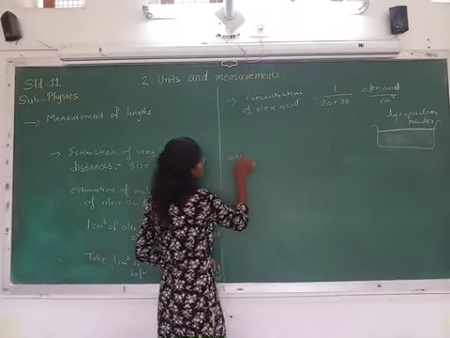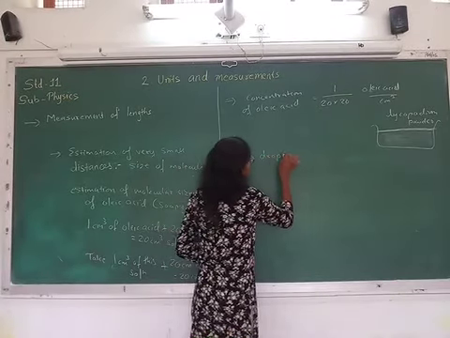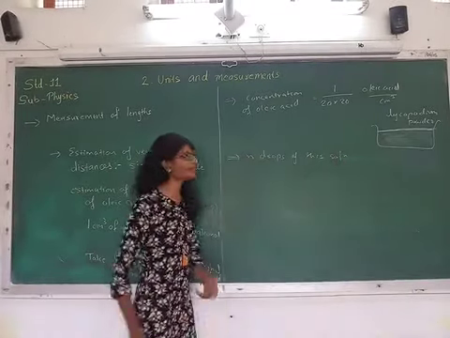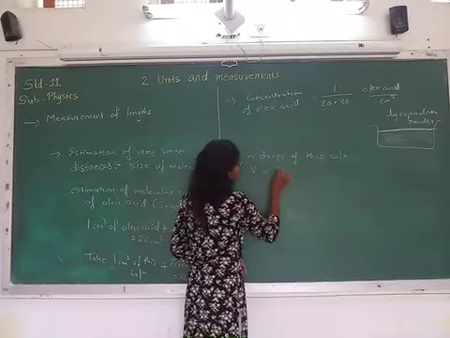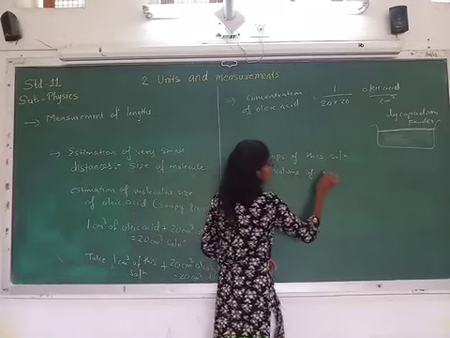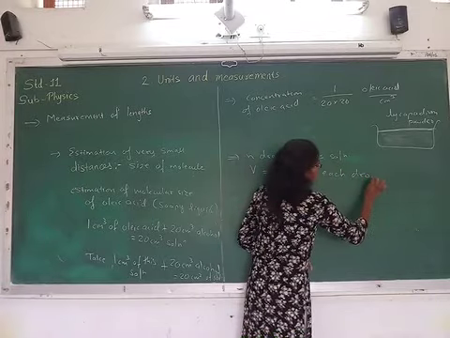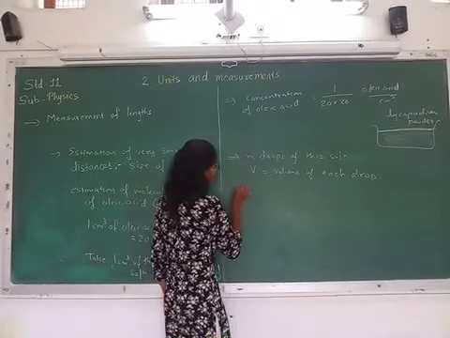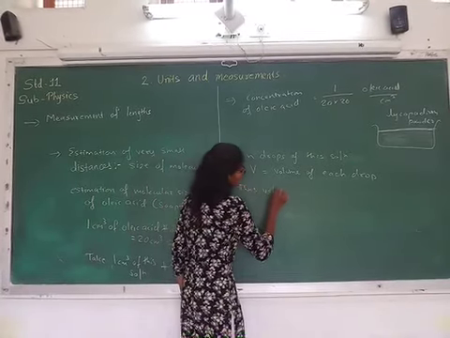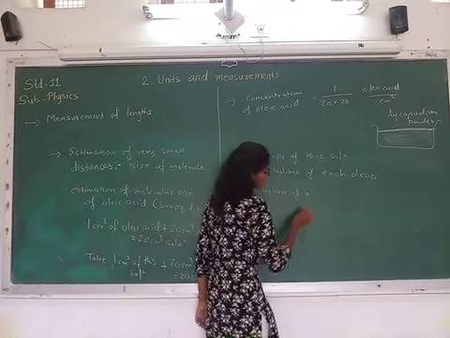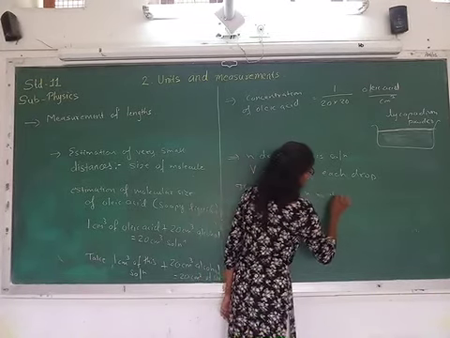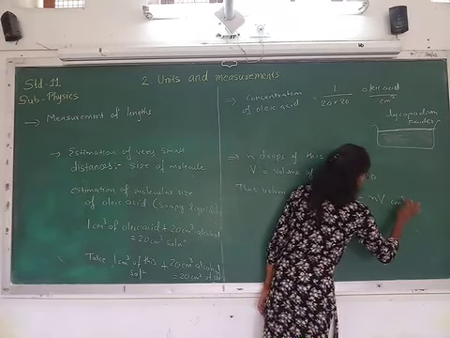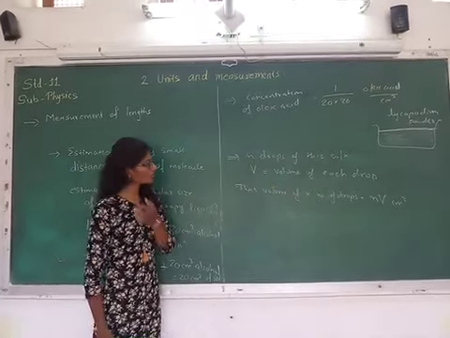Now suppose we take n drops of this solution and let V be the volume of each drop. Then the volume of the n drops will be what? Thus, the volume of n number of drops will be equal to nV centimeter cube, or cubic centimeter.